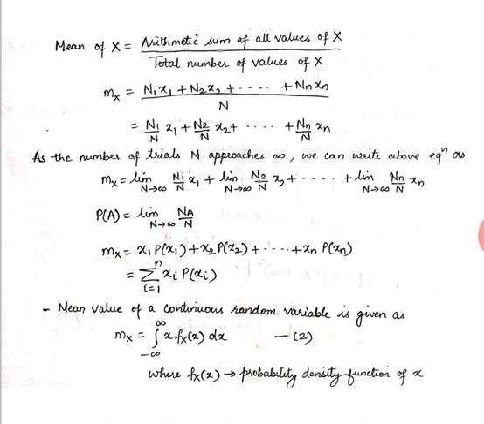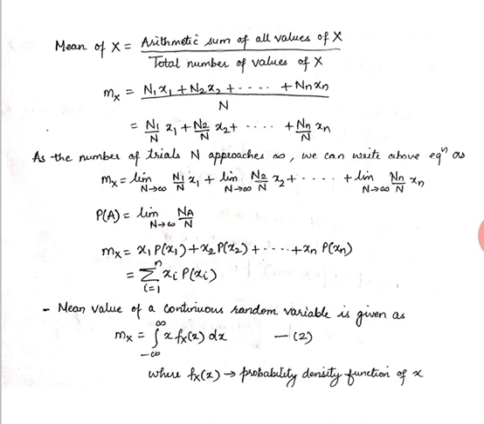So mx is nothing but the values x1, x2, up to xn multiplied by their respective probabilities. So mx is written as x1 p(x1) plus x2 p(x2) and so on till xn multiplied by probability of xn. It can be written in summation format as summation i goes from 1 to n of xi p(xi). So this was for discrete random variables.